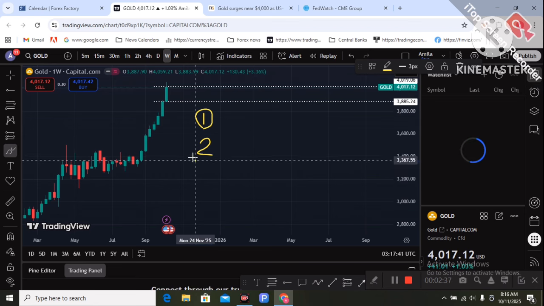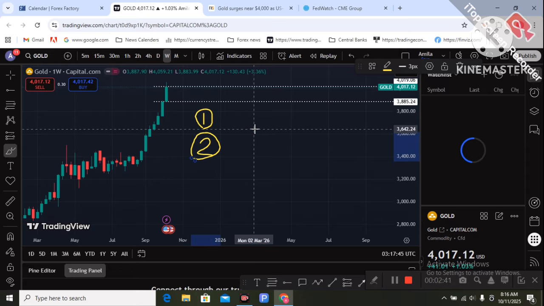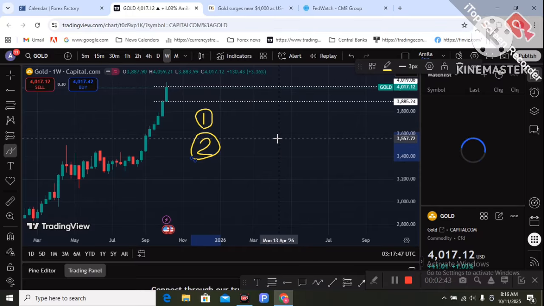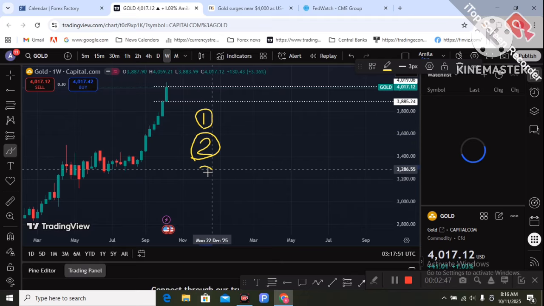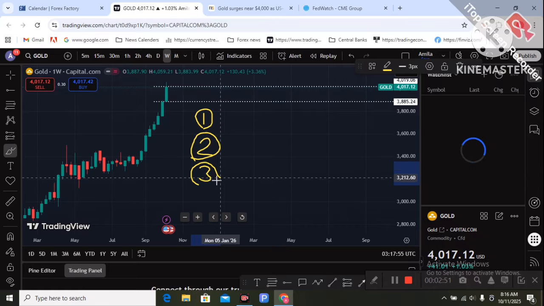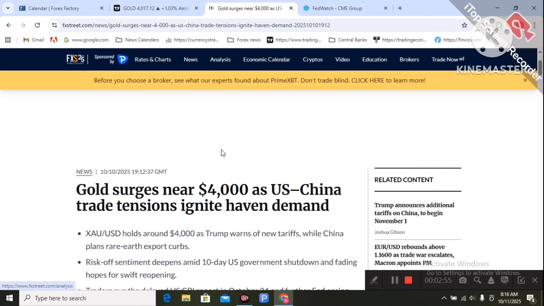The second reason is the French government. There was geopolitical uncertainty around the French Prime Minister last week, so that is another reason for gold demand. The third reason is that the trade war uncertainty is still continuing.